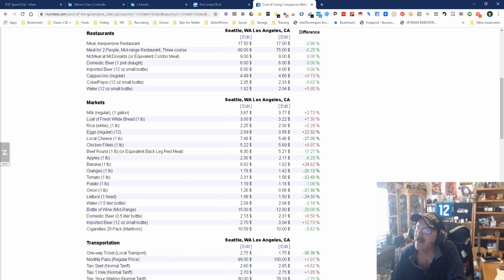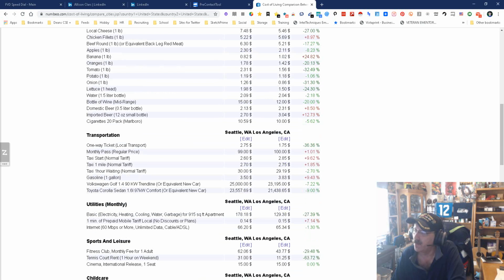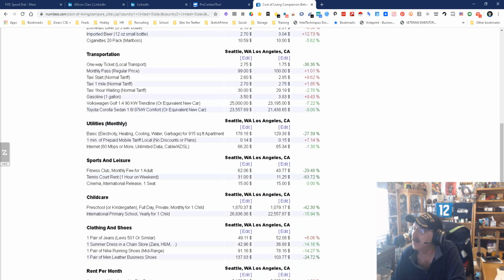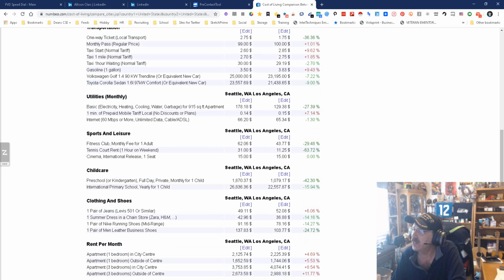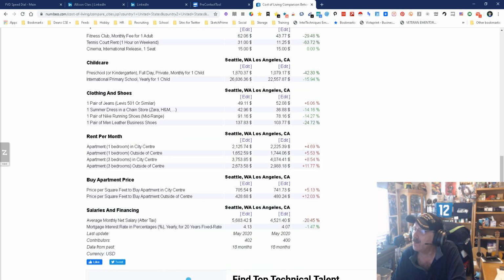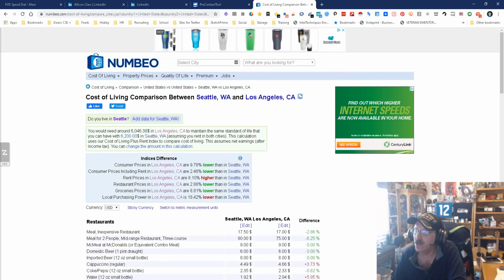But now you get down to the markets and things get a little more interesting. It appears like it is a little more expensive to buy food in LA. Overall, transportation a little more expensive in LA. Monthly utility bills a little more. Well, actually, no. It looks like it's cheaper in LA. The base heating is a little bit cheaper. The prepaid mobile stuff is a little bit more, but by 1 penny. Sports and leisure. Seattle might actually be a higher cost of living than LA. Who would have thunk that?